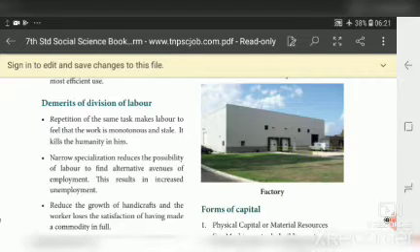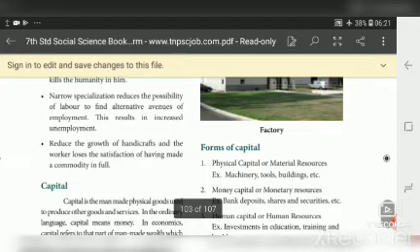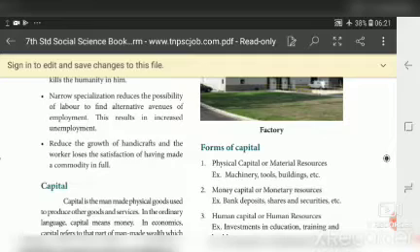Narrow specialization reduces the possibility of labor to find alternative avenues of employment. He is efficient in the same work, and he can't go for an alternate choice. That leads to the unemployment problem. It also reduces the growth of handicraft, and the worker loses the satisfaction of having made a commodity in full.